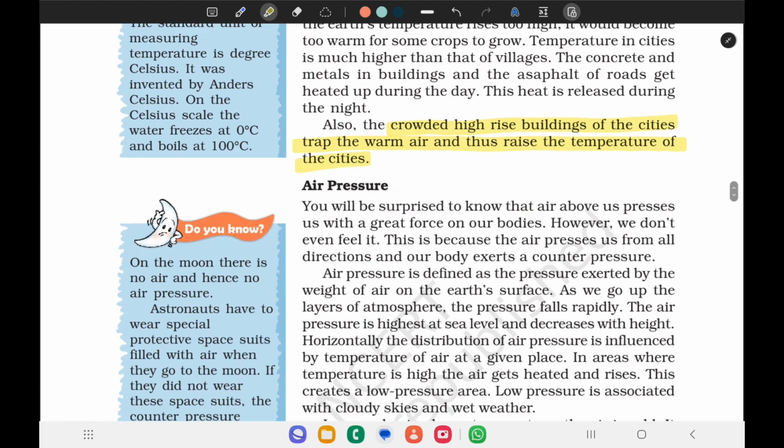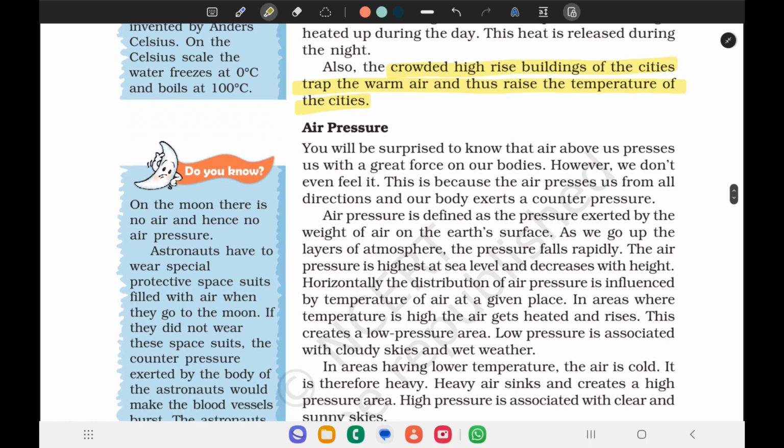While coming to air pressure, it is defined as the pressure exerted by the weight of the air on the earth's surface. As we go up the layers of the atmosphere, the pressure falls rapidly. The air pressure is highest at sea level and decreases with height.